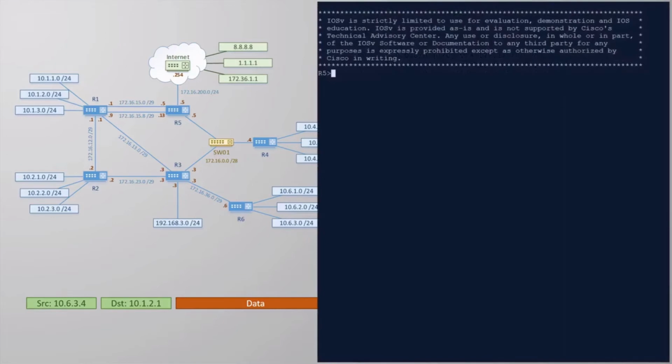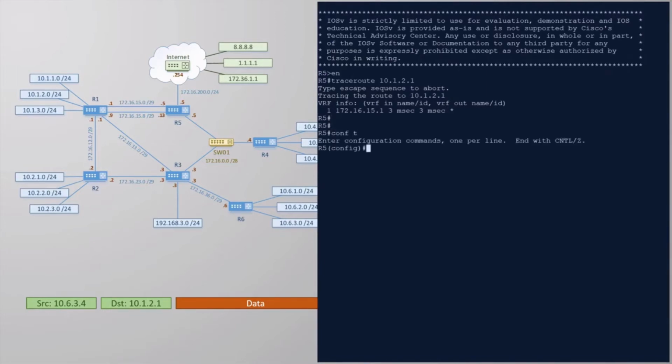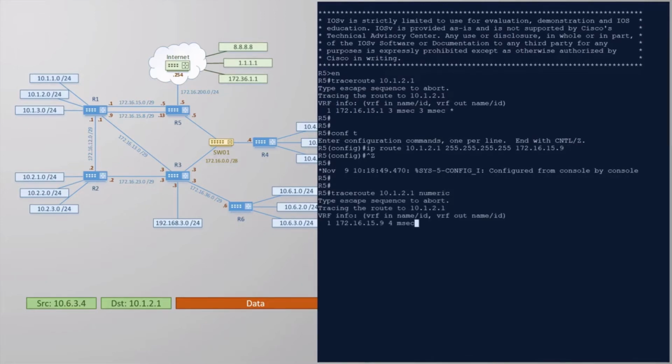We can occasionally use this rule to our advantage. On this router, we have a route to 10.1.20.0/24 going via 172.16.15.1, which we can prove with a trace route. Now what if we want to test a different path? We can add in a host route like this one, which has a longer subnet mask. Repeating the trace route shows that traffic is now taking a different path. We've just changed how routing works for one single IP address without affecting the rest.